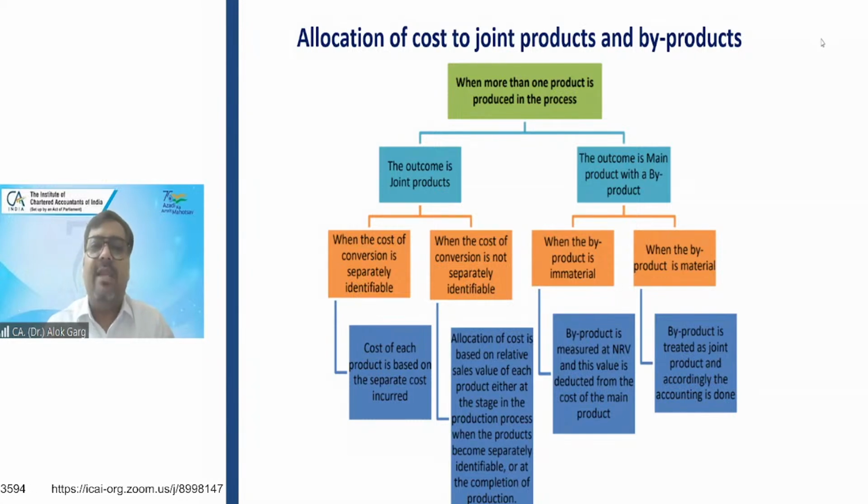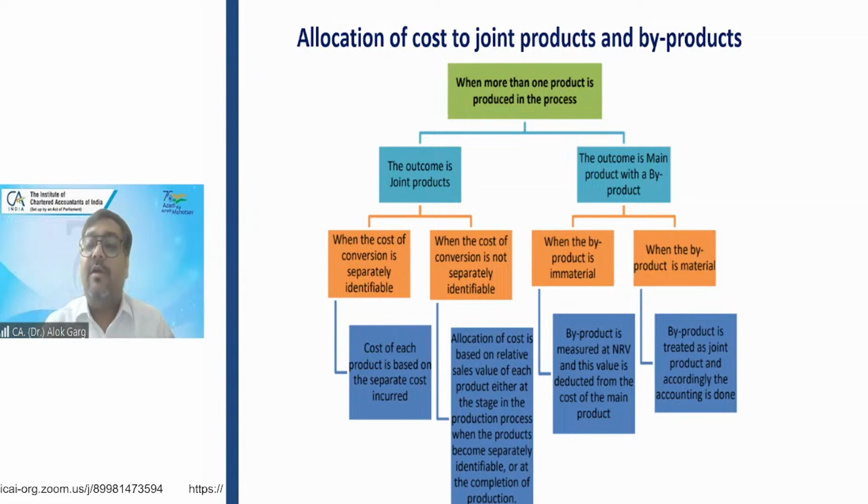Sometimes while doing a production process, in addition to joint product, there is a byproduct also, right? So generally byproduct cost is considered as immaterial. Its value is considered as immaterial. So if the value of the byproduct is immaterial, in that case, that byproduct is measured at net realizable value, and this value is deducted from the cost of the product, right? From the cost of the process.